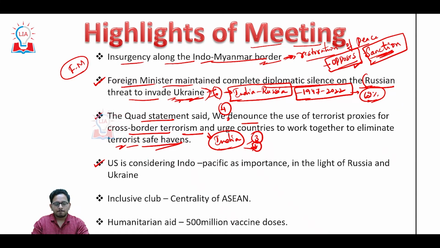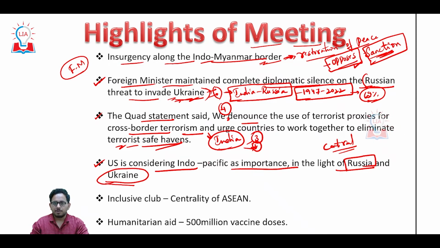Next, the US is considering the Indo-Pacific as important to itself, and this is happening at the time of the Russia and Ukraine conflict. See, in Central Asia and Europe, the Russian invasion of Ukraine is said to be the greatest threat to peace.